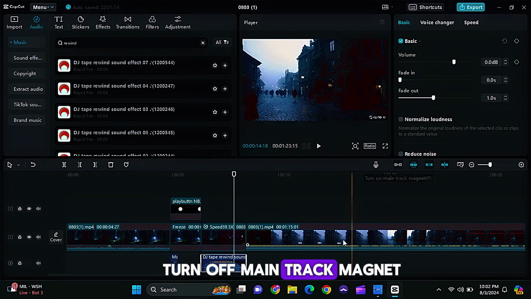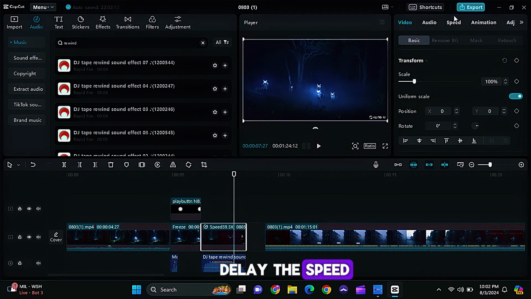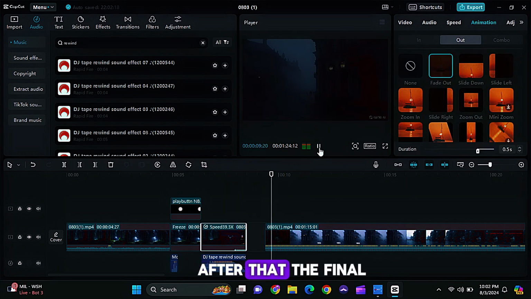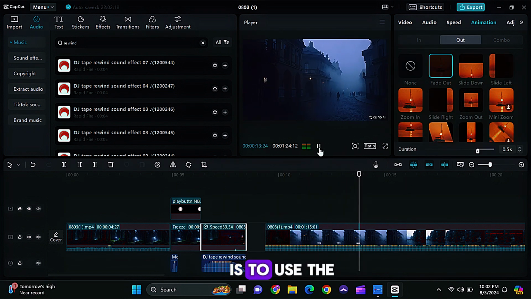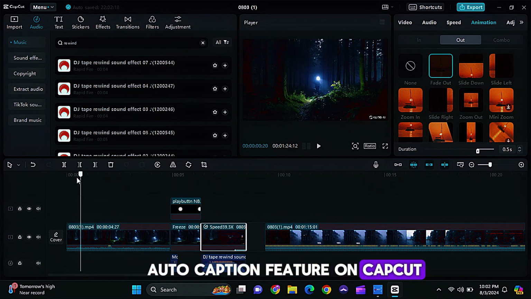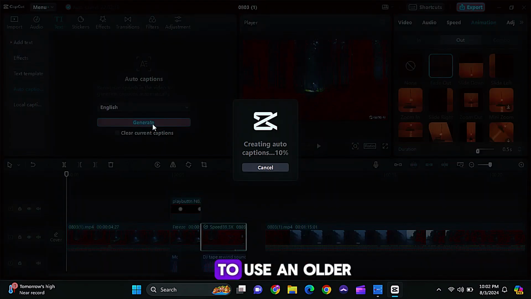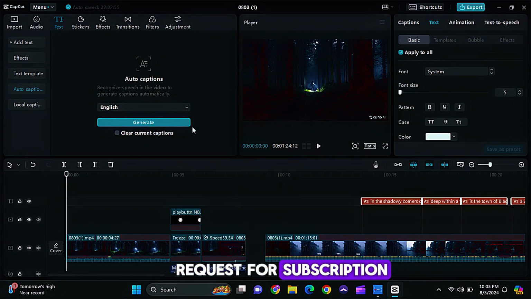Turn off main track magnet so that you can delay the speed at which the new clip will play. After that, the final thing to do is to use the auto caption feature on CapCut to generate caption. If you want to use this for free, then you would have to use an older version of CapCut, as the newer versions of CapCut request for subscription to use the auto caption feature.